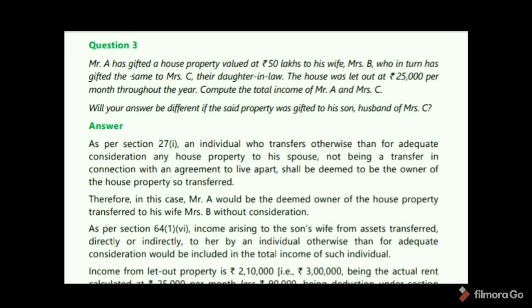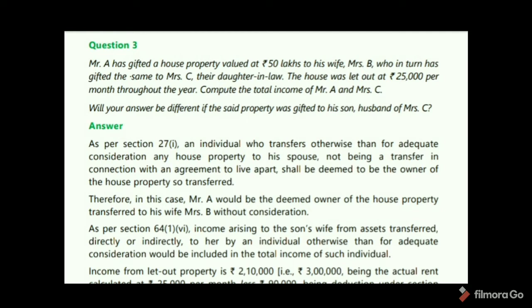So here Mr. A has gifted house property valued 50 lakhs to his wife, without consideration, that is, free of cost. And then Mrs. B in return gifted the same to Mrs. C. Here also inadequate consideration. So the house was let out for 25,000 per month.